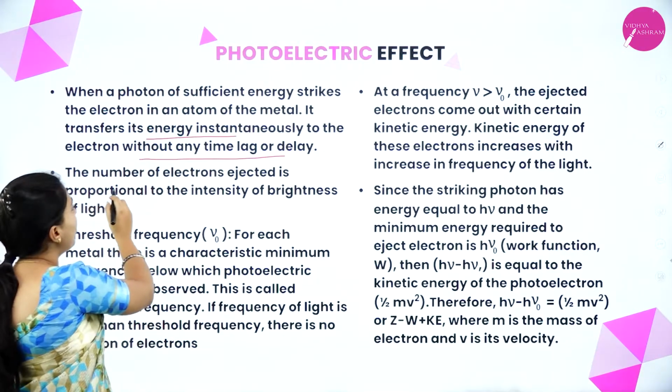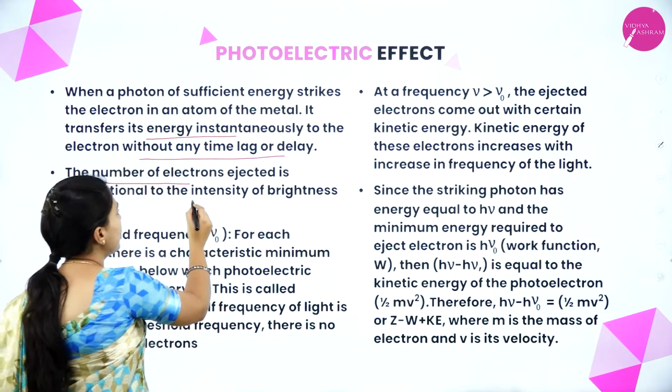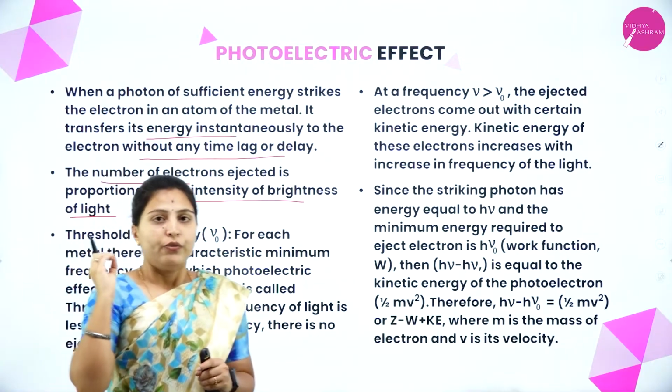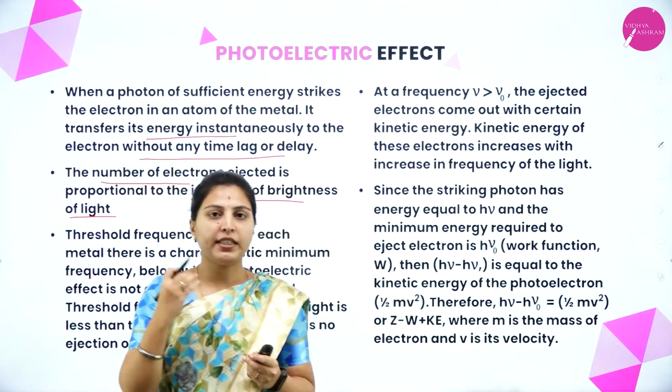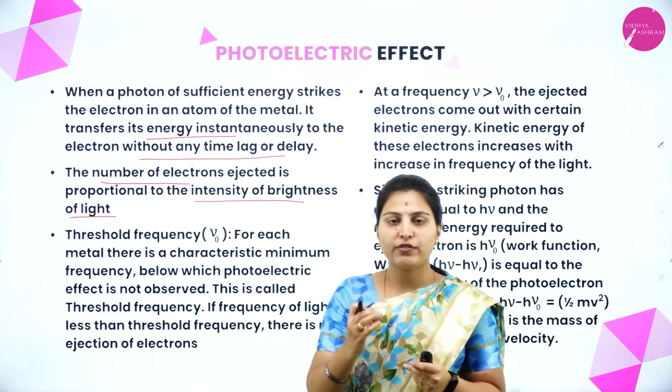Next point, the number of electrons ejected is proportional to the intensity of brightness of light. Means in the experiment they are producing light. If it is a yellow light they are producing, that time electrons will be ejected.